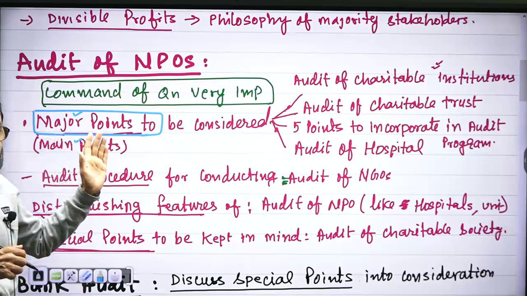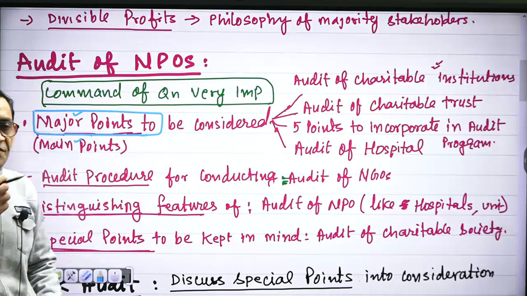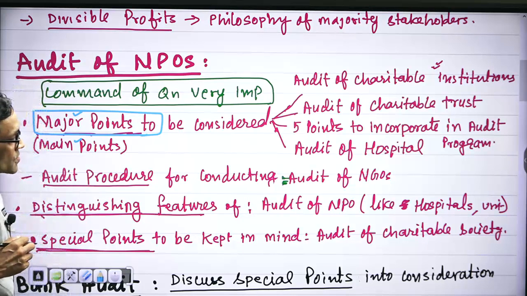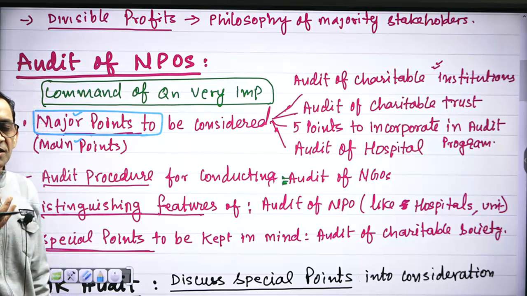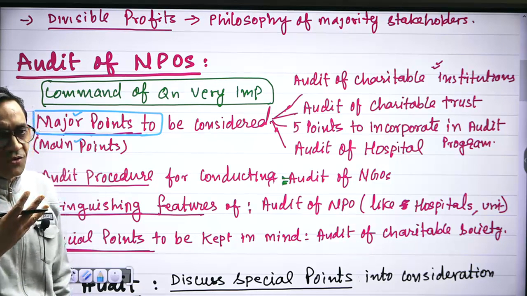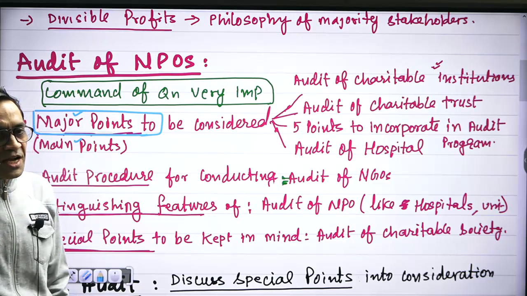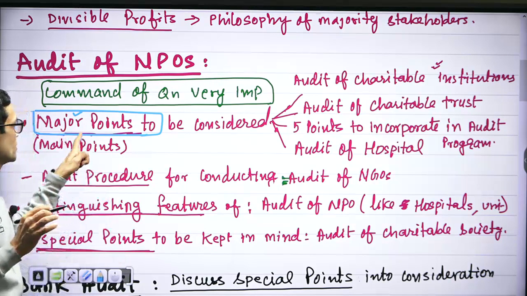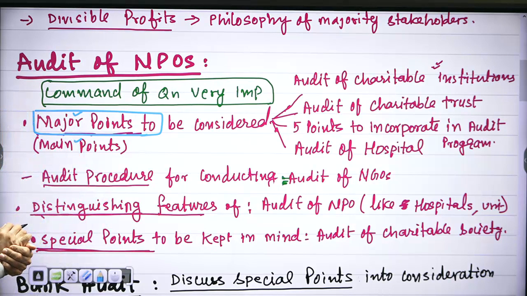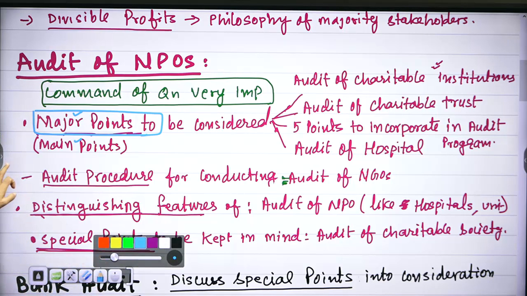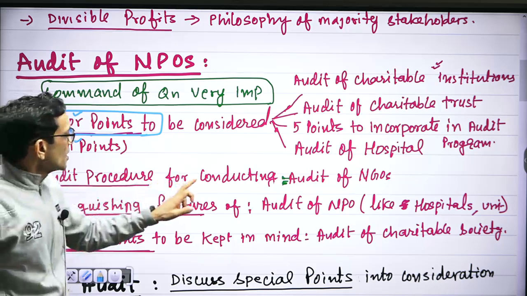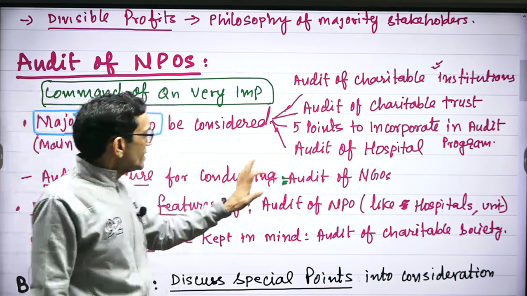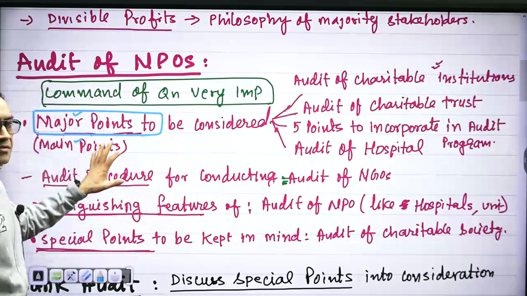Similarly, items of assets and liabilities, your verification would come in the key points. Means the examiner must feel the smell of the hospital or NGO through your write-up. Then he will understand that you have written the key points or main points. Right? Another command of the question was, you are asked audit procedures for conducting audit of NGOs. I think same is the demand.